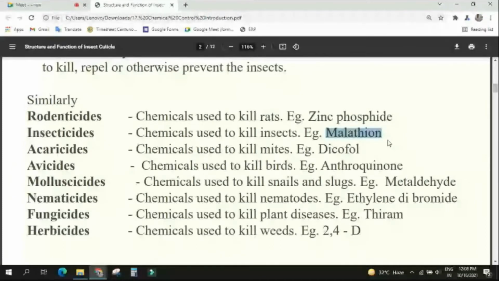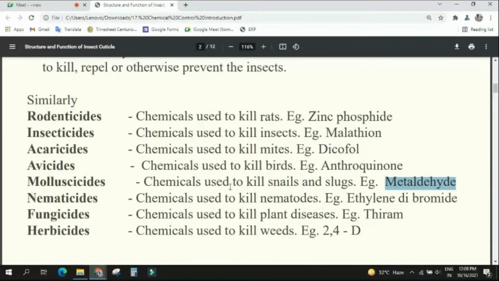Similarly, chemicals used to kill the birds. That will be known as your avicides. Yes or no? That is known as avicides. Okay, and the example is your anthraquinone. It may come in the exam. You see, insecticide example may not come in the exam, but give an example of rodenticide or acaricide or avicide or molluscicide. What is that? Snail and slug. For them, what is the example? Metaldehyde. Okay. Molluscicide.